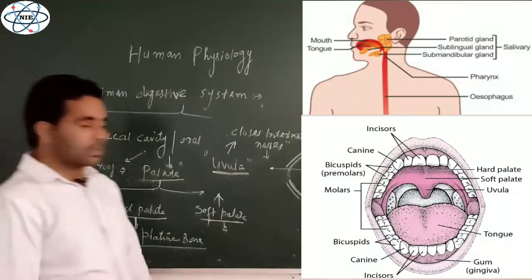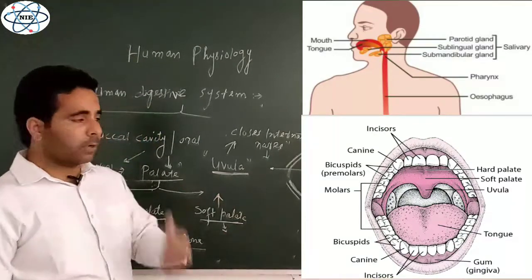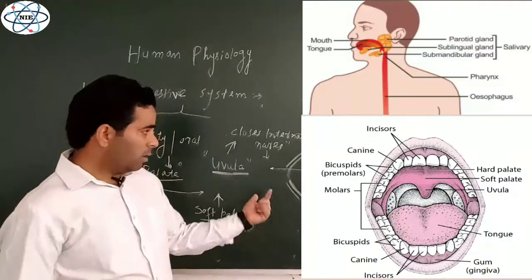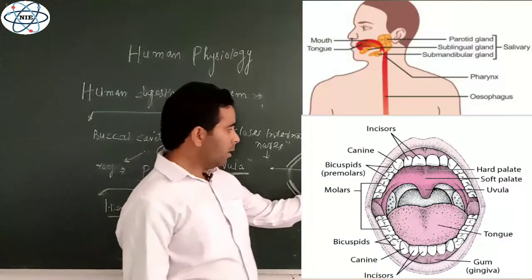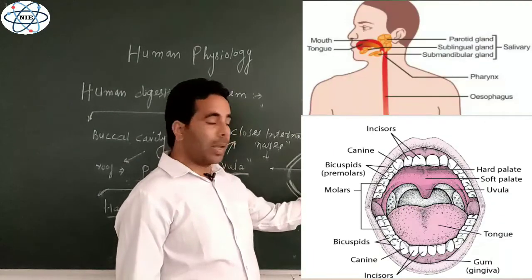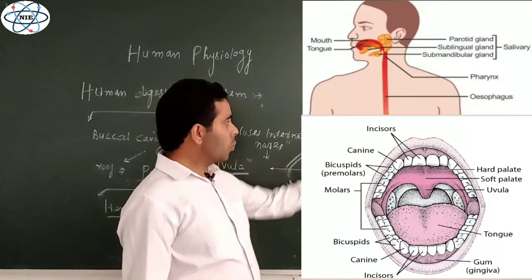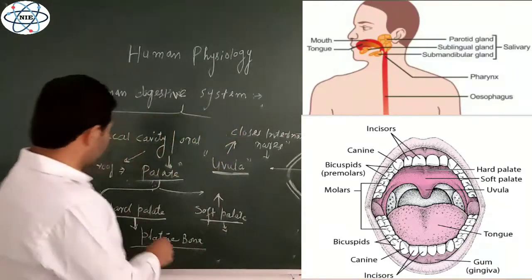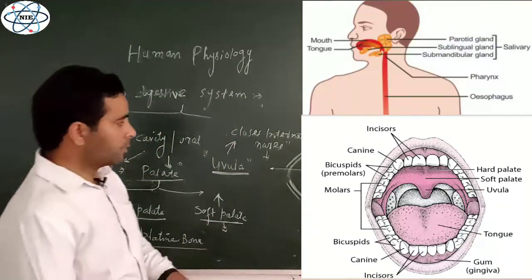So please try to understand the function of this uvula, which is a fleshy structure. It seems a very strange structure, very different from the posterior soft palate. Its function is to close the internal nares at the time of swallowing. Clear? So this is the hard palate and this is the soft palate.